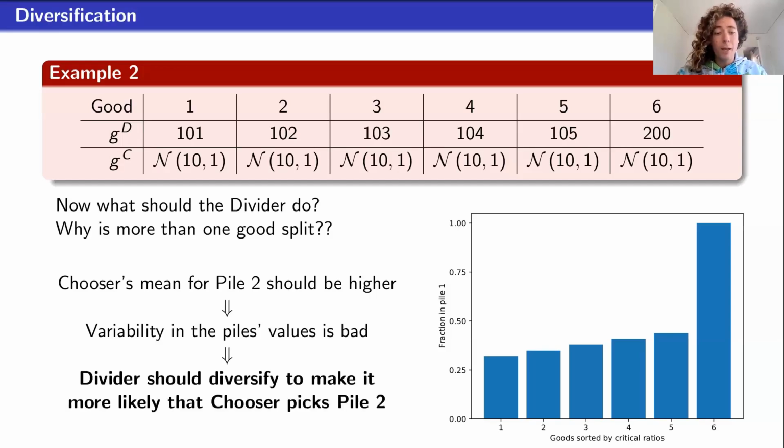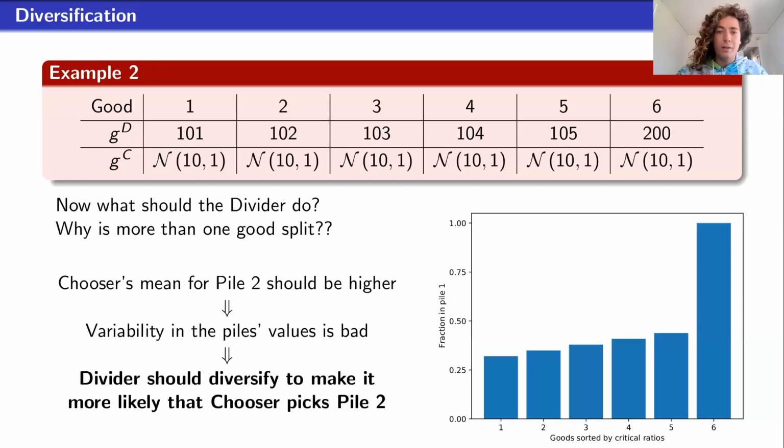So given that variability is bad, it's good to diversify by making it more likely the chooser picks pile 2, because if you have goods that are fractionally allocated, it's like diversifying into many different things. You're not placing all your eggs in one basket. You could get extreme values. This minimizes the impact of variance in the chooser's values, and so it makes it more predictable, therefore more likely to pick pile 2.